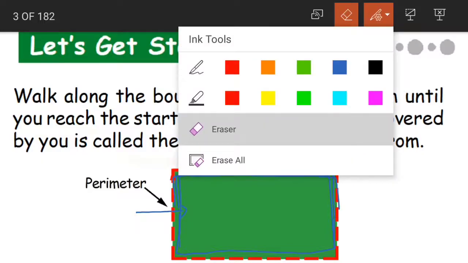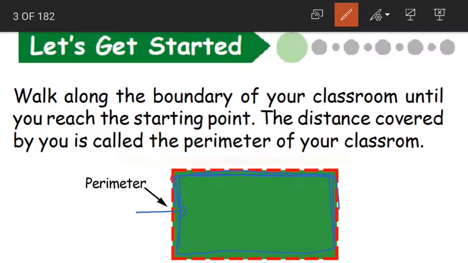Now when you complete one round, that is, when you start from the starting point and also end at the starting point, we have covered this much distance, right? The whole distance. That will be called the perimeter of the classroom. What will it be called, children? It will be called the perimeter of the classroom.